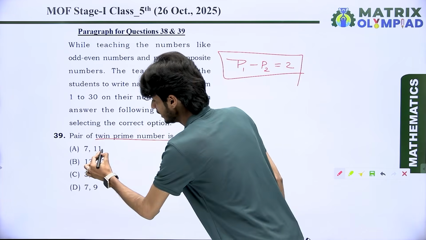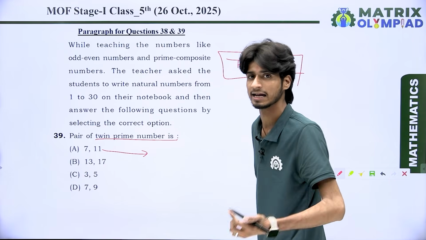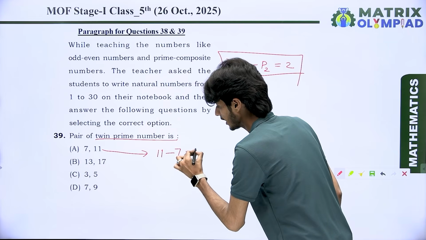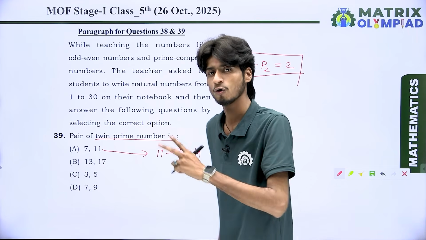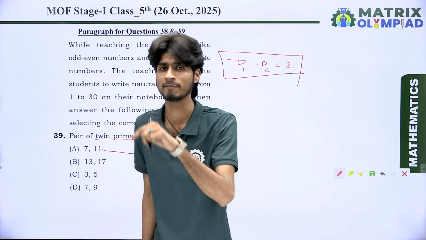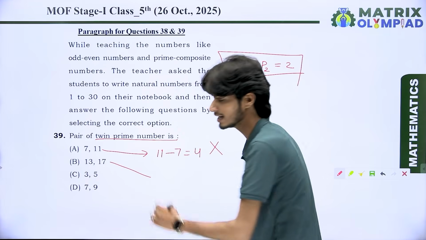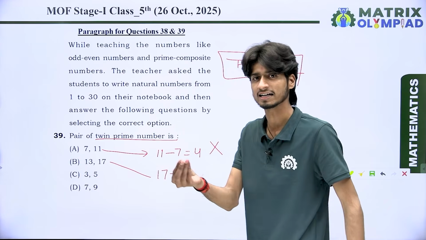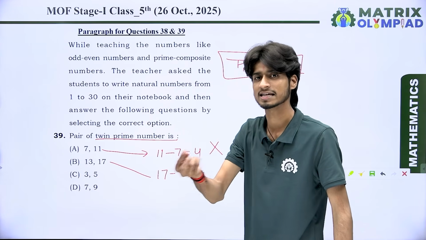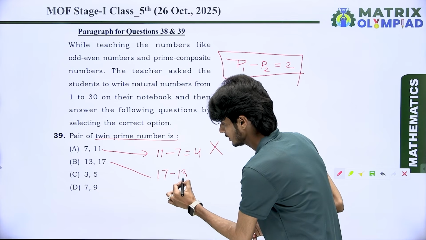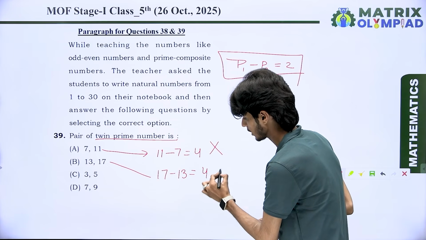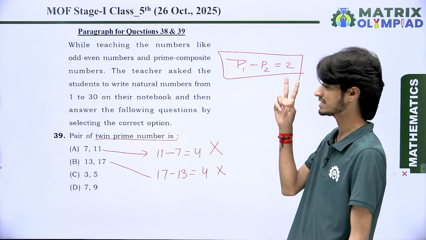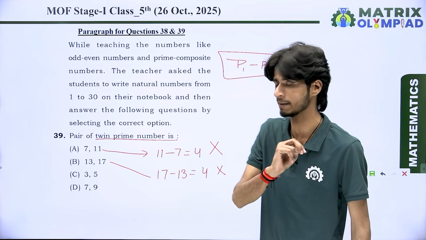So in option A, we have 7 and 11, both are prime numbers. But whenever we find their difference, we get 4. So we say they are not twin prime numbers. Here we have 13 and 17. They are both prime, yes, because they have only two factors: first one is itself and second one is 1. Whenever we find their difference, we get 4. Again, it means they are not twin prime numbers, because if the difference is 2, then we say they are twin prime numbers.